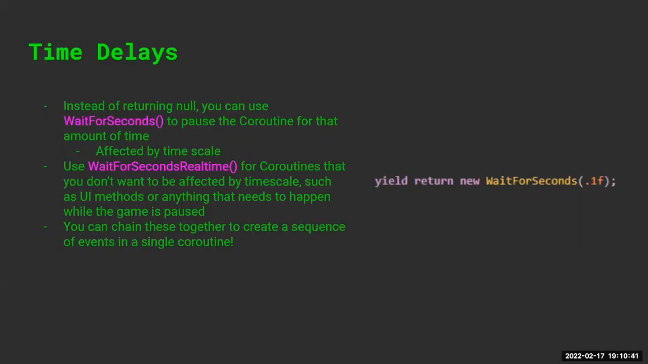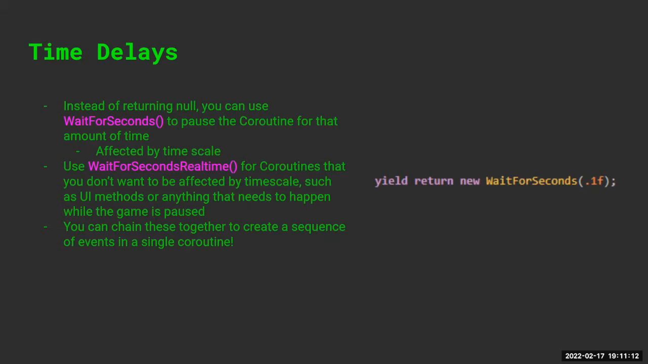Time delays. So that's another way. You can obviously make something happen over a set amount of frames or over a set amount of seconds if you're using delta time, like divided by a value. But instead of yield return null, which is saying wait for the next frame, you can say WaitForSeconds, and you pause the coroutine for that amount of seconds. And WaitForSeconds is affected by time scale. So if you're pausing, like setting time scale to 0 to pause your game, then the coroutine will also be paused.